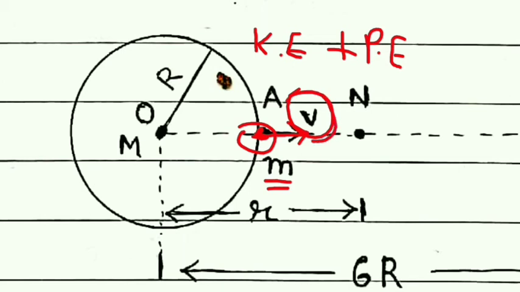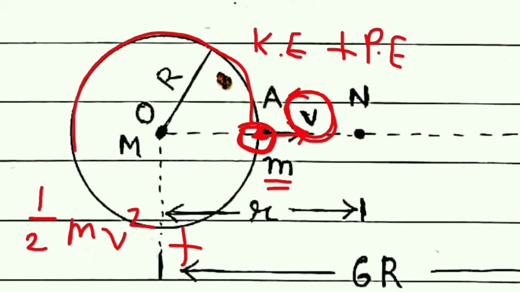As it is having velocity v, the kinetic energy will be half m v square plus potential energy. This object is on the surface of sphere 1 when it is thrown.